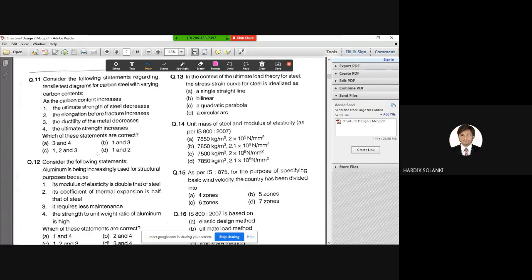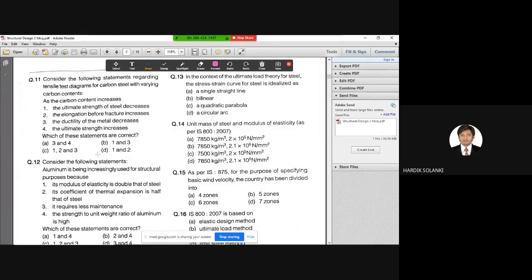If you read in the code, if you add carbon to your steel, it will increase the strength, but it will reduce the ductility. If the ductility is reduced, then elongation is also reduced. So the second point is also wrong. Coming to the third, ductility of the metal decreases. That is correct. As we increase the carbon, the ductility of the steel member will decrease and the ultimate strength will increase. So the correct options are 3 and 4.